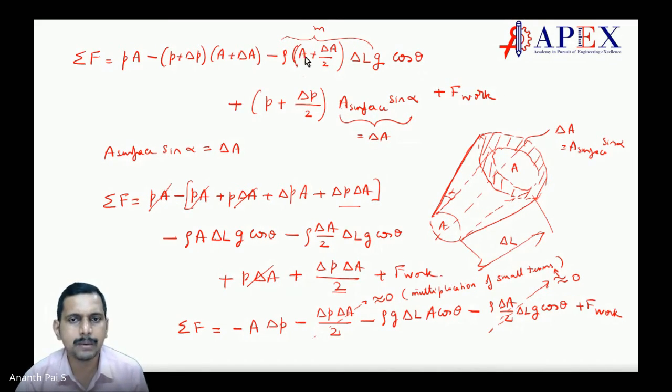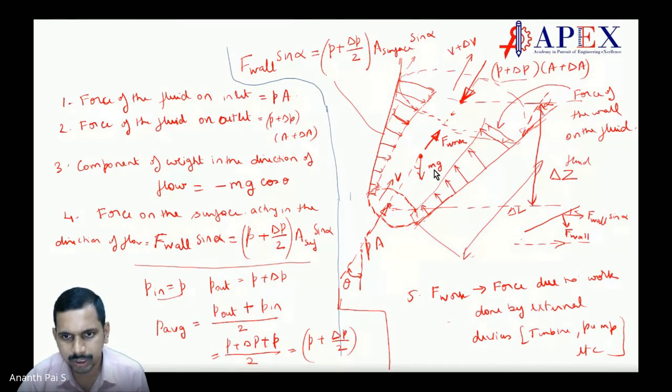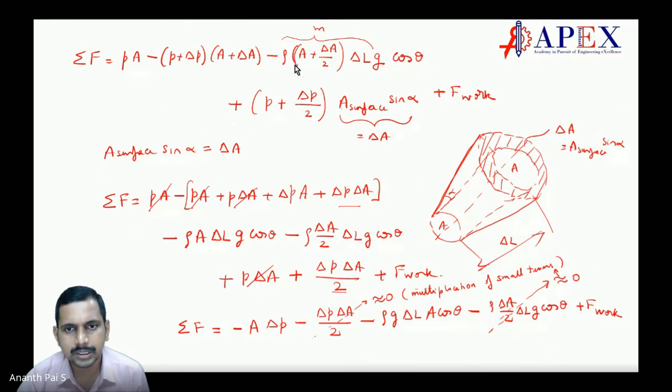Now here what happens? This becomes M actually, rho into A plus delta A by 2 into delta L into G. This is mg. Observe here. Whatever was mg, M was put like this. Makes sense? Is this clear, students? A plus delta A by 2.